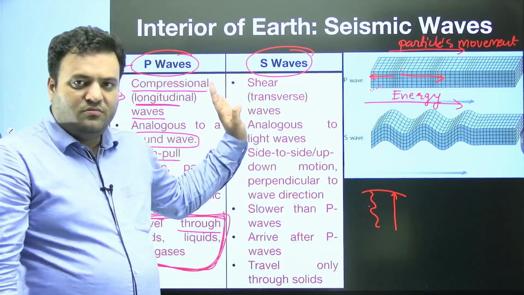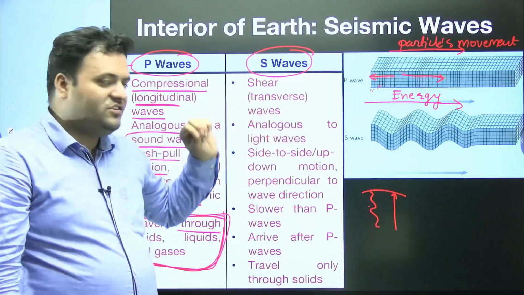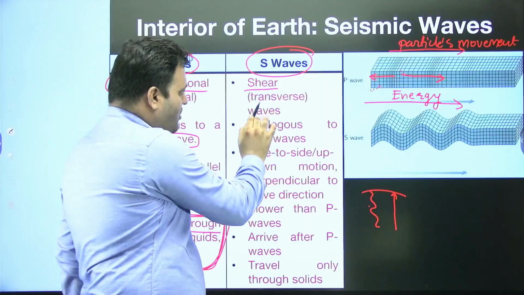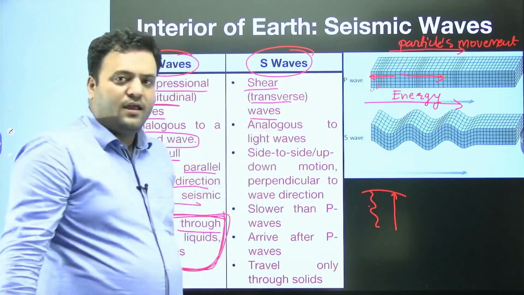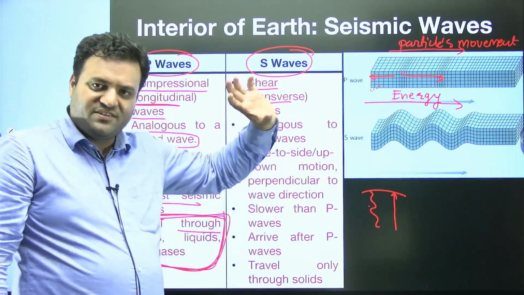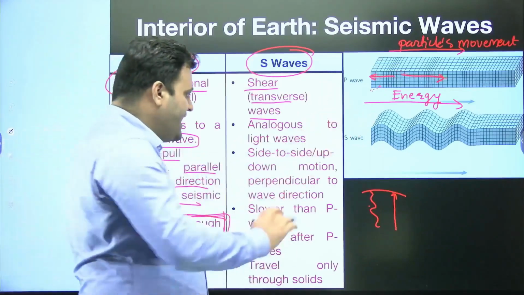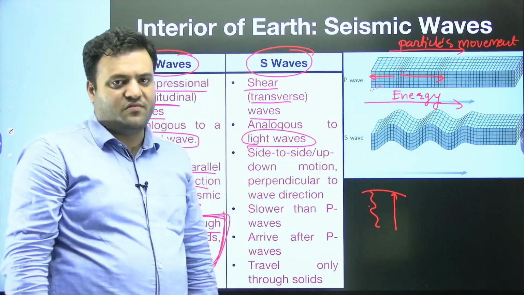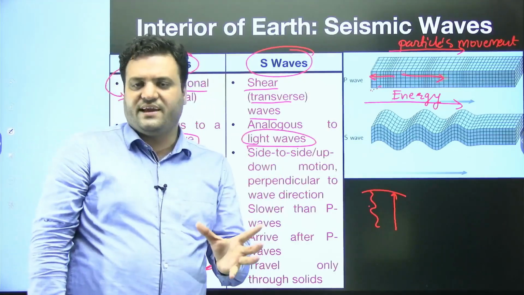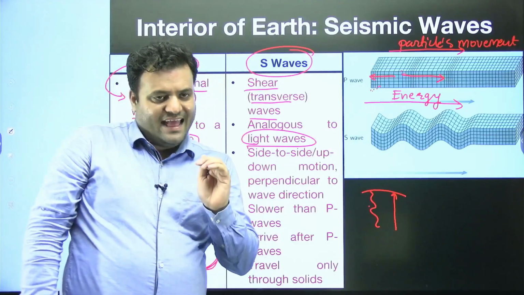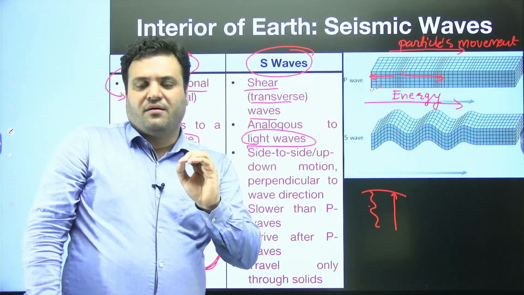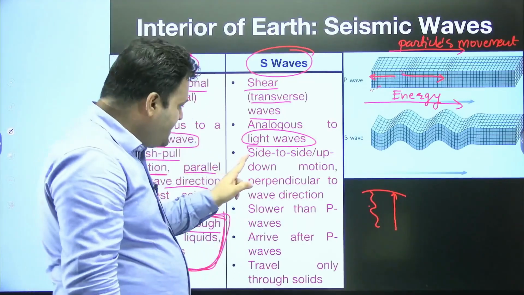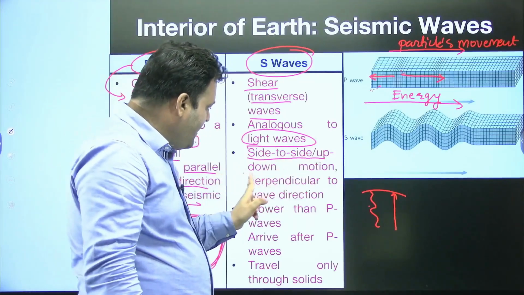Moving ahead, now let's see the features of the S wave. S waves are an example of shear or transverse waves. They are analogous to, meaning they have similar characteristics as, light waves. Similarly, they can also bend, and their angle of path changes if there is a change in density. They show a side to side, up and down motion.